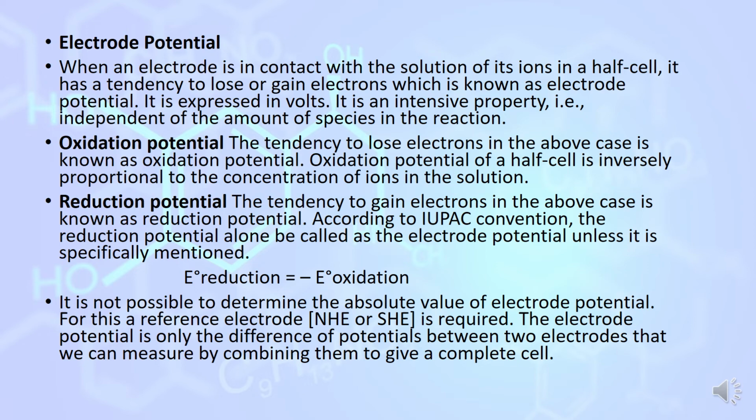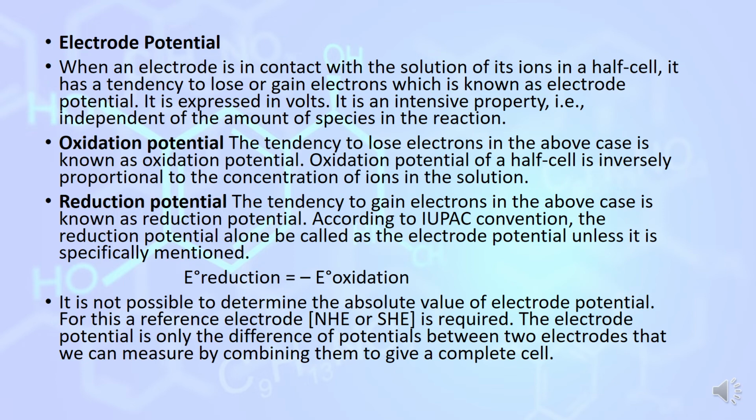What is an electrode potential? When an electrode is in contact with the solution of its ion in a half cell, it can lose or gain electrons. That is known as electrode potential. It is represented by voltage. It is an intensive property that is independent of the amount of species in the reaction. Electrode potentials are of two types: oxidation potential when loss of electrons takes place, and reduction potential when gain of electrons takes place.